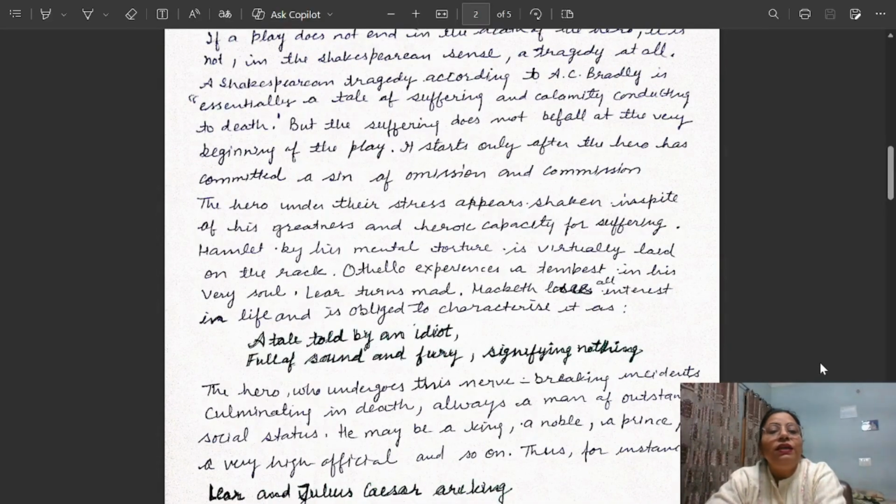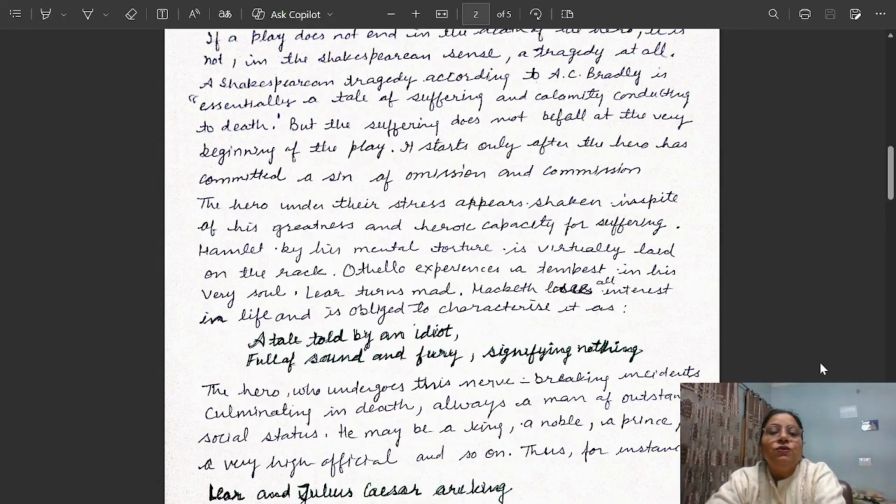The hero, under stress, appears shaken in spite of his greatness and heroic capacity for suffering. Hamlet, by his mental torture, is virtually laid on the rack. Othello experiences a tempest in his very soul. Lear turns mad.